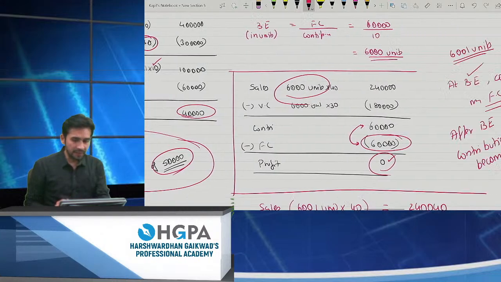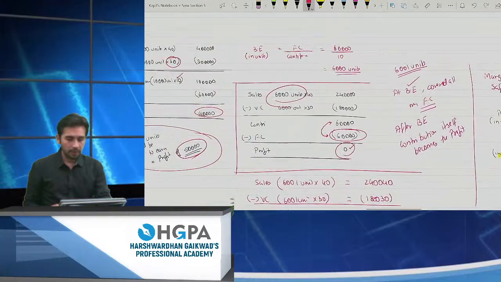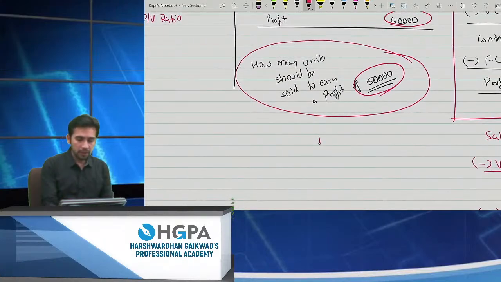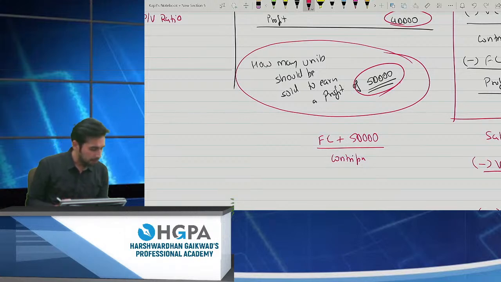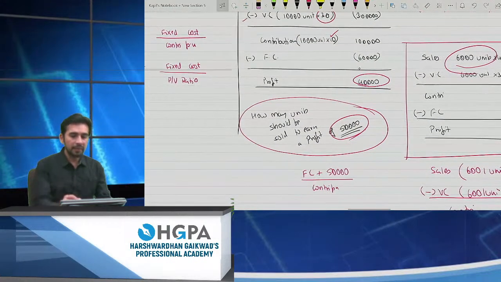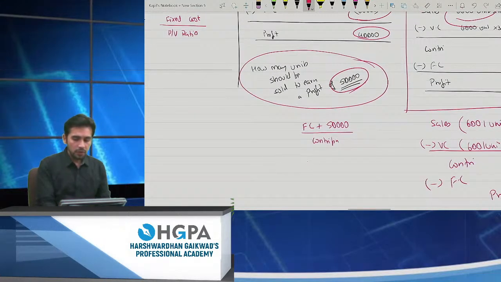And the formula which I have received is fixed cost. I need to cover my cost also. Plus, I need a profit also, right? Divided by PV ratio or contribution per unit. If I need the answer in units, it is contribution per unit. If I want the answer in rupees, I will use PV ratio. Okay, fine. So here, how much is the fixed cost, beta? 60,000. So it is 60,000 plus 50,000 divided by 10, which will give me 11,000 units.